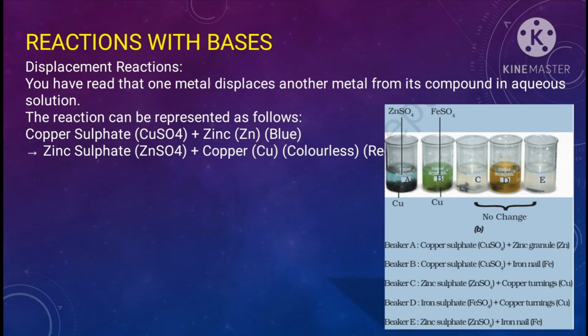So as you can see, when copper sulfate reacts with zinc, they produce zinc sulfate plus copper. As you can also see in the picture, they take 5 beakers and put 2 in copper sulfate, 2 in zinc sulfate and 1 in iron sulfate, and after that they put a zinc granule in copper, an iron nail in copper solution, and copper turning coil and so on. You can see in the picture there is reaction with bases.